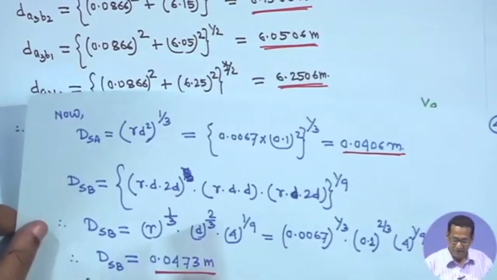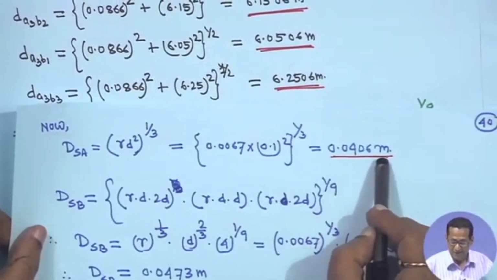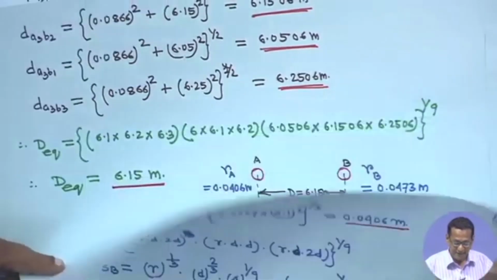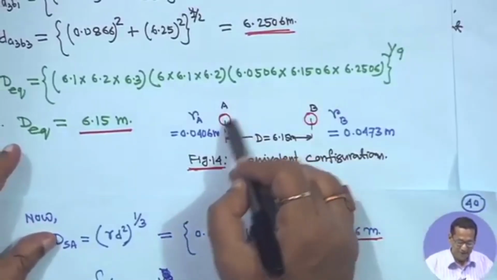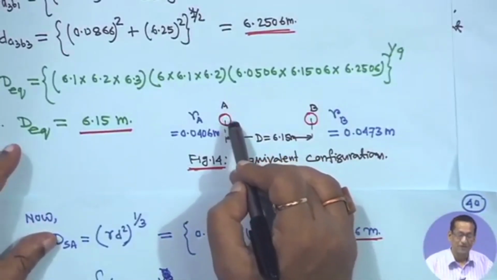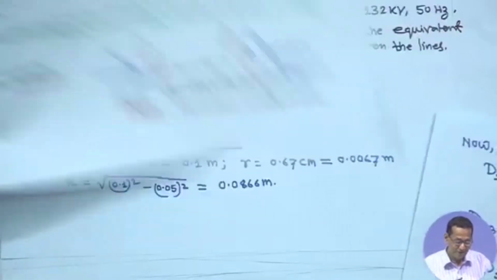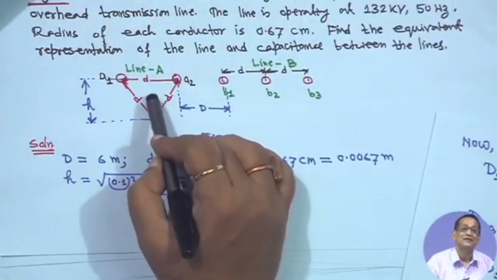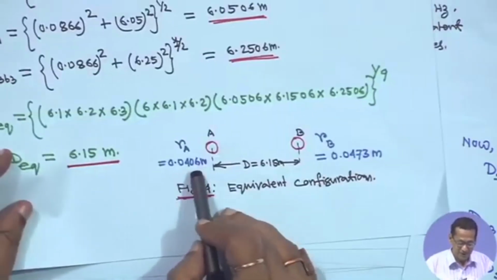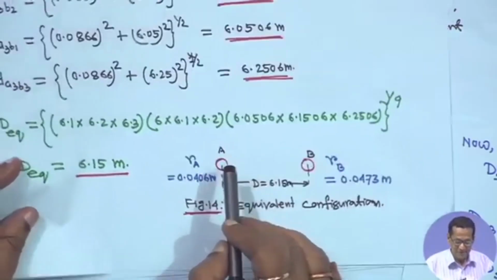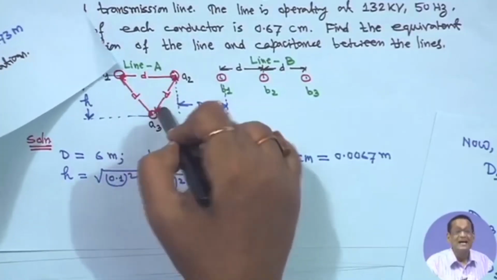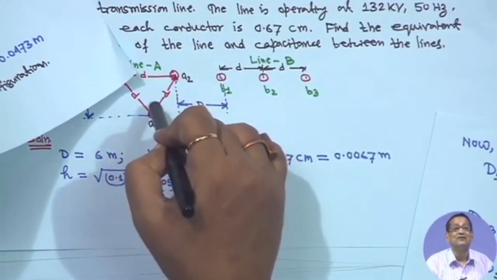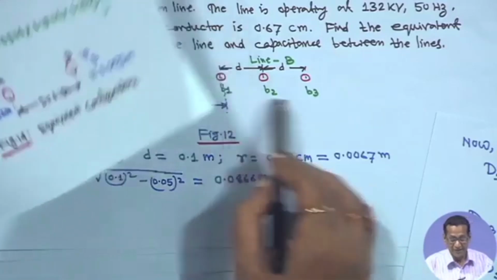DSA you have got 0.0406 meter, right, as if this is the radius of one conductor, which is equivalent to this bundle conductor, right. All these 3 conductors, their equivalent radius will be 0.0406 meter for this group, right. That means line A, 3 conductors are there on equilateral spacing, and this horizontal spacing.